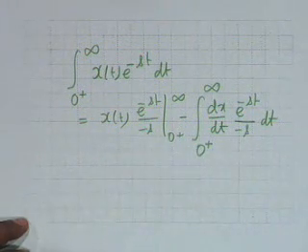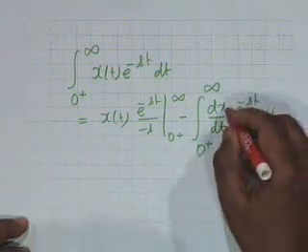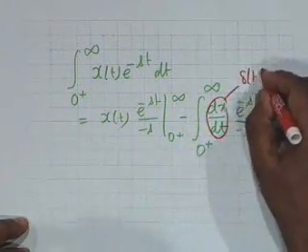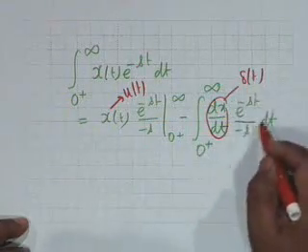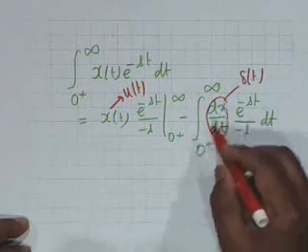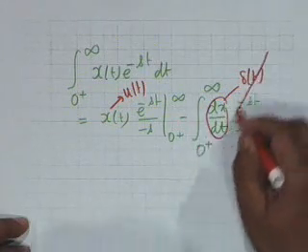When x of t is u of t, then dx dt is delta t, and integral delta t dt from 0 plus to infinity goes to 0.